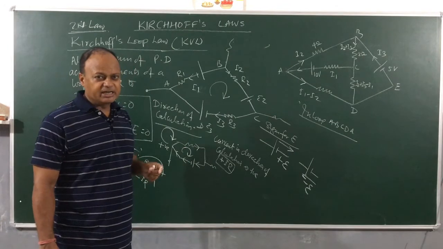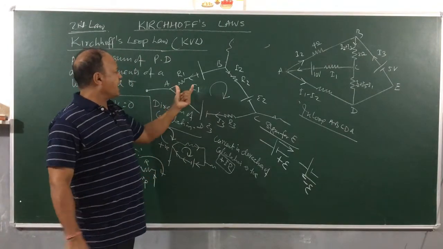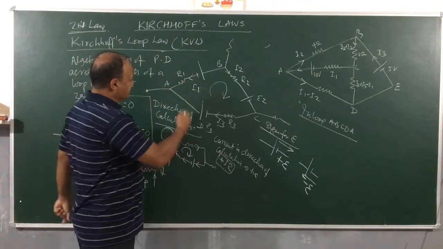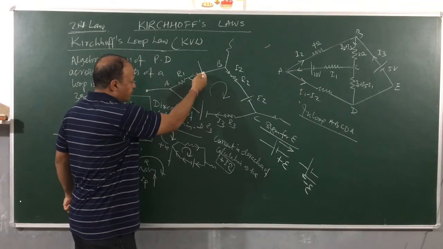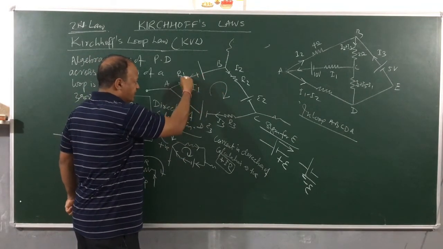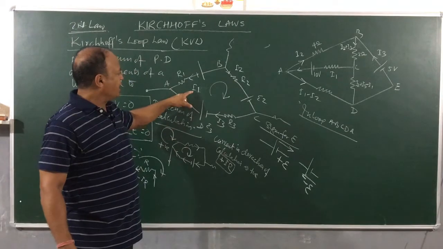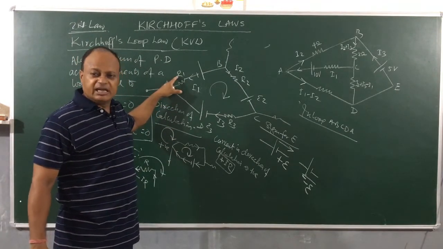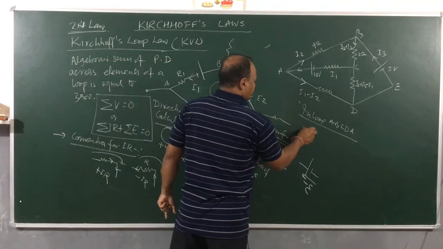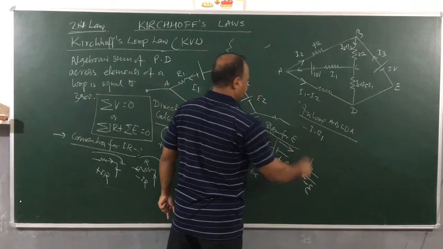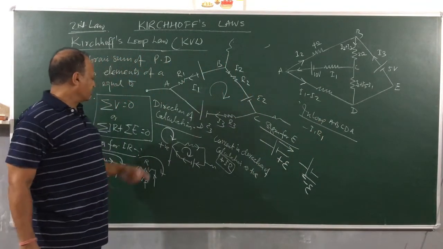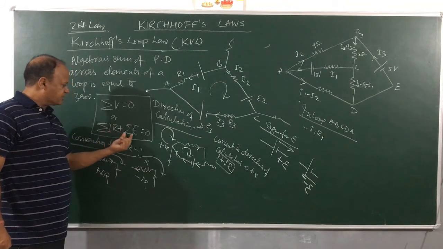Let's see how many currents are positive. I1 is marked in the direction opposite to the direction in which we are moving. We are moving clockwise and this current is anti-clockwise. So I1 R1 will be taken with negative sign. So I will be writing minus I1 R1, because I am going to use this sequence: sigma IR plus sigma E is equal to 0.